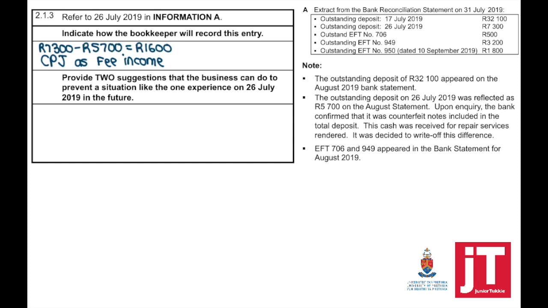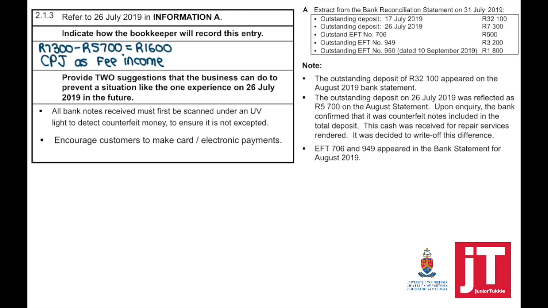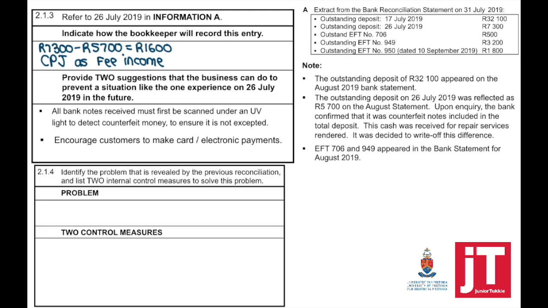Provide 2 suggestions that the business can do to prevent a situation like this, the one experienced on 26 July 2019, in the future. So what can we do? All banknotes received must first be scanned under a UV light to detect if there's any counterfeit money, to ensure it is not accepted. Encourage customers to make a card or electronic payment. So these are the measures that we can put in place.